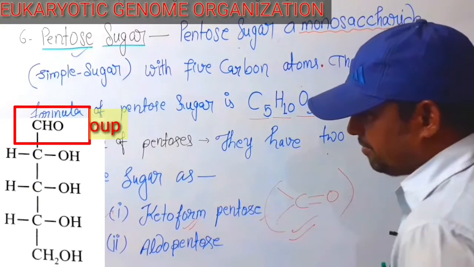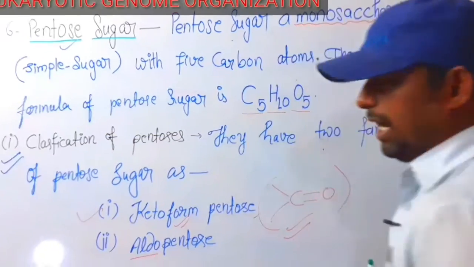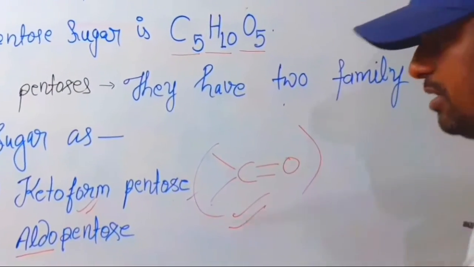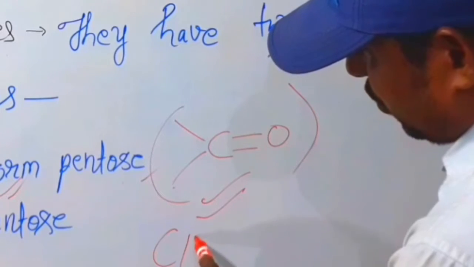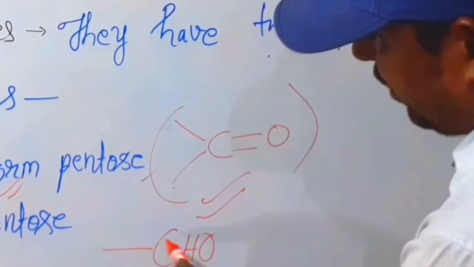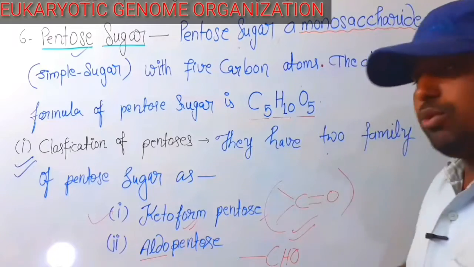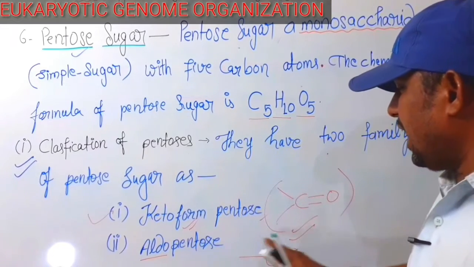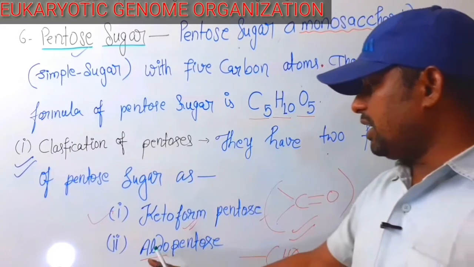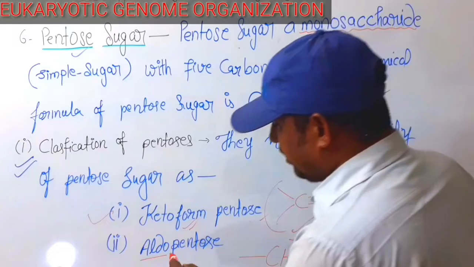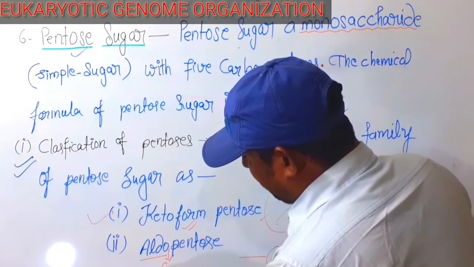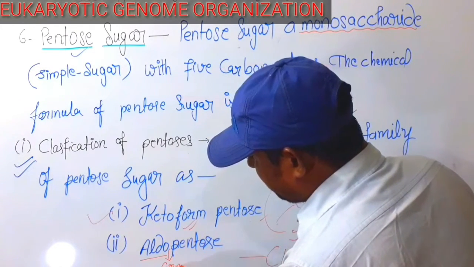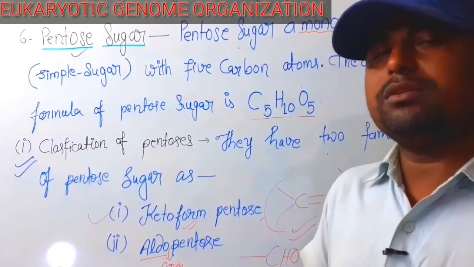And aldo form, aldopentose, means the CHO functional group is available, the aldehyde group, known as aldoform pentose sugar.